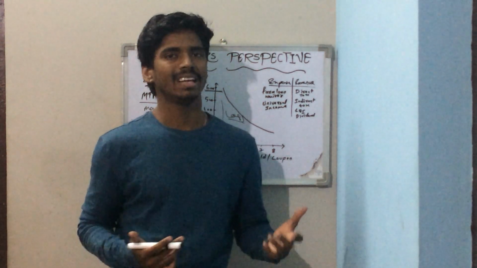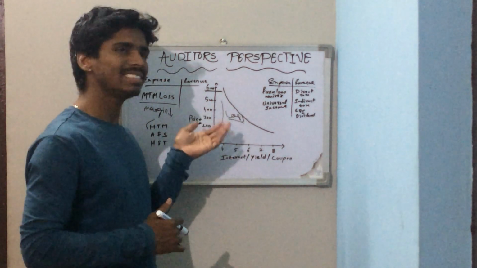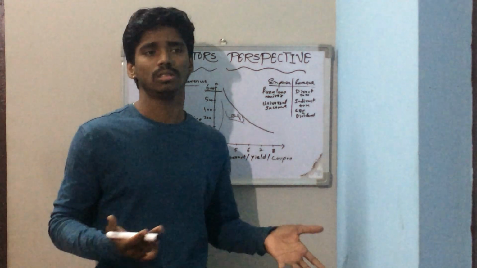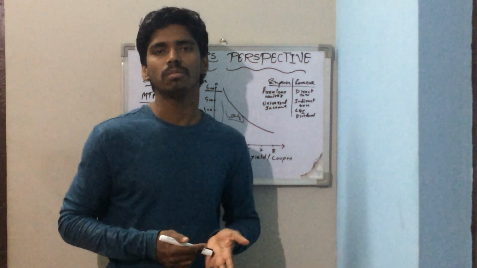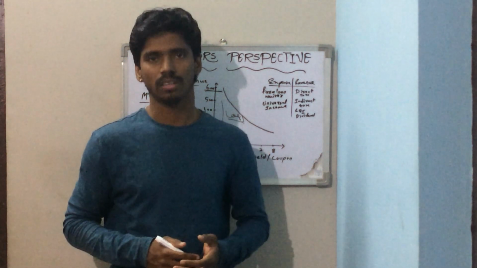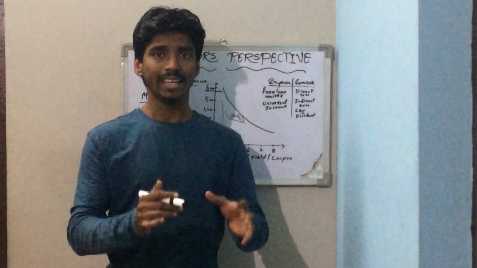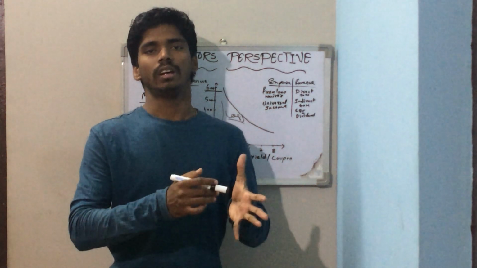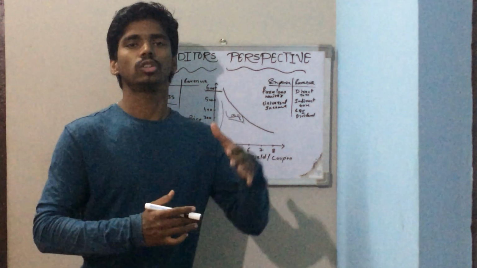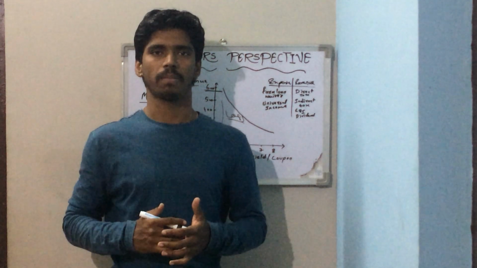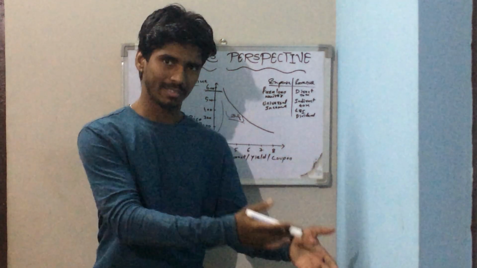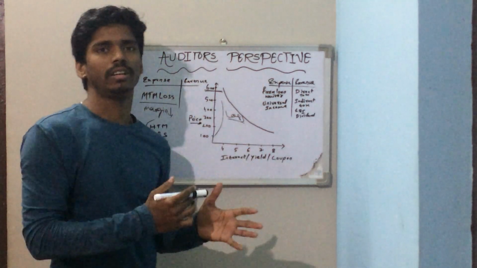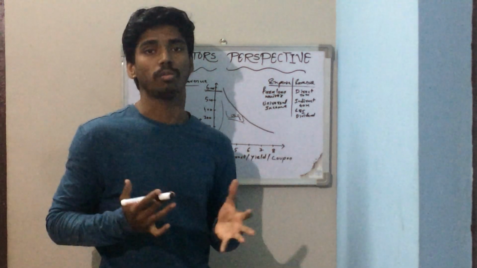How will they do it? They will simply increase their revenue, right? What is the main revenue? That is the interest income on their lending, right? So they will raise the interest rate on lending, which in a way increases the cost of borrowing for the companies. So from fiscal deficit and the farm loan waiver part, to this increase in the cost of borrowing.